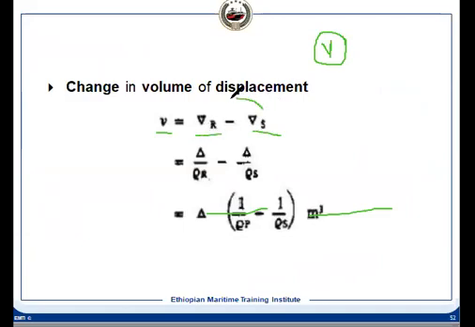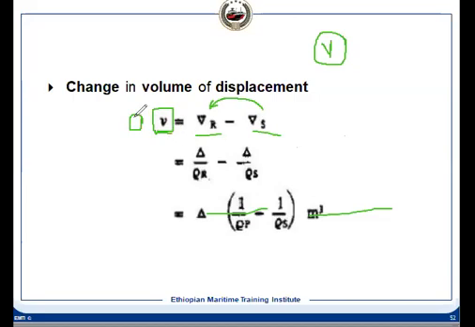But by the time the ship has come from the sea to the river, there is some consumption. It means this will be 0. There is no change in draft because of this consumption, it means the amount the volume has increased is the same amount we have consumed.